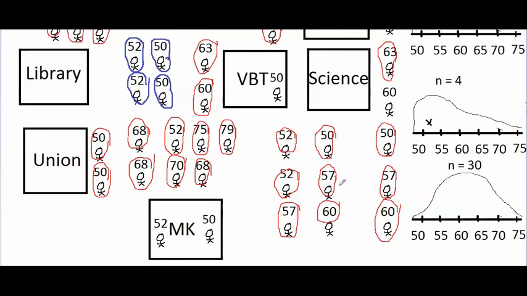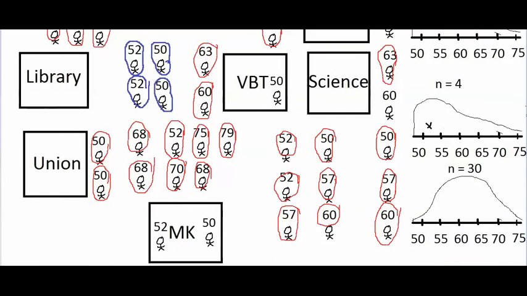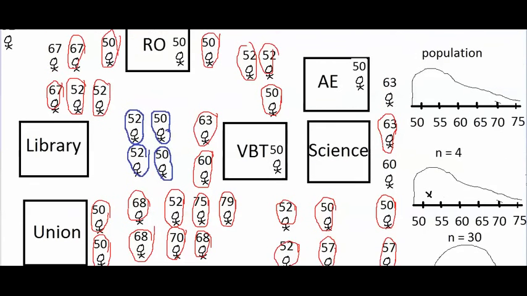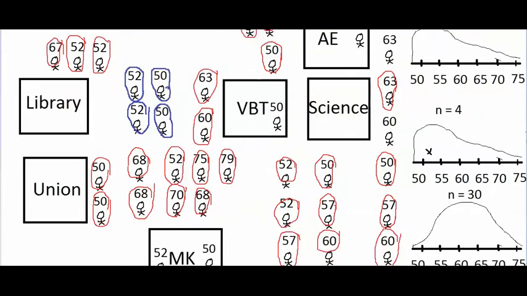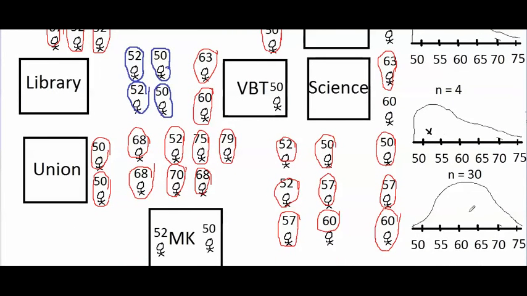the sample mean will probably be actually somewhere in the middle right here, because we can see that there are a lot of shorter students in this sample. And it makes sense that there's a lot of shorter students because there's a lot of shorter students in the population. But because it's a big sample size, there's also a lot of taller students mixed in, like these students right here, or these students right here. Those people bring up the average of the sample, which means that the sample mean is probably going to be somewhere in the center,